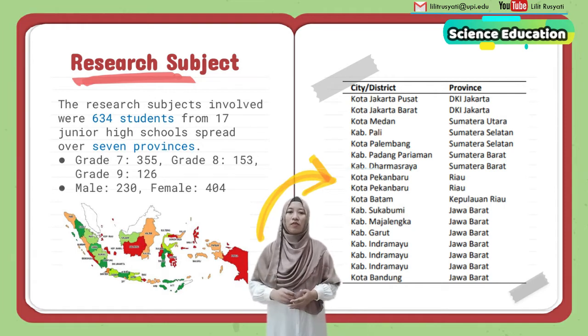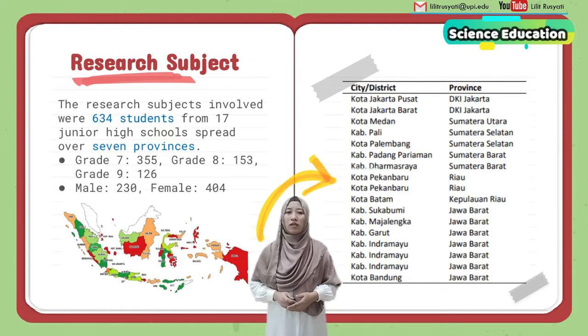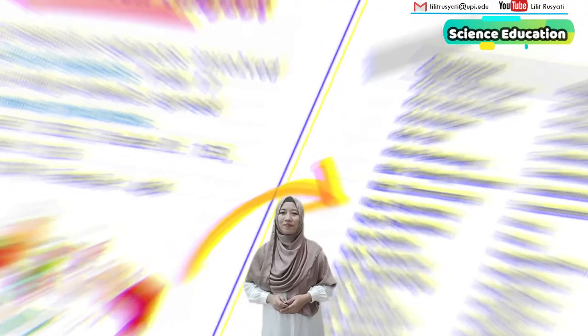This is the list of the provinces. The first one is the special region of Jakarta, and then North Sumatra, South Sumatra, West Sumatra, Riau, and then Riau Island, and West Java.